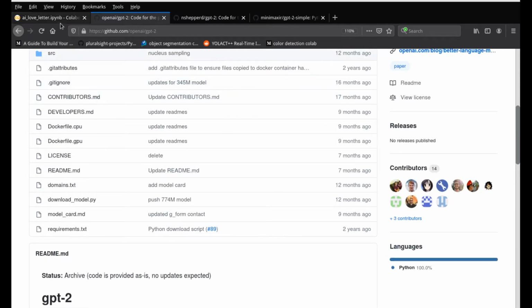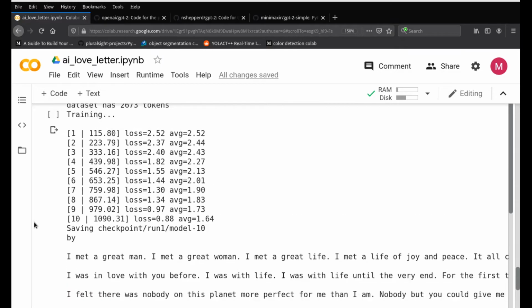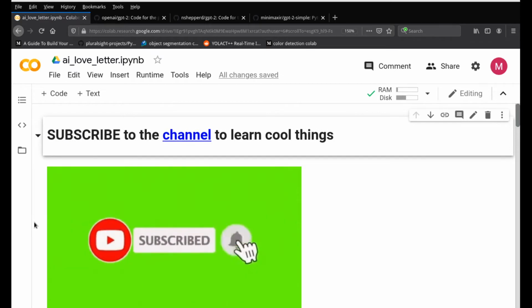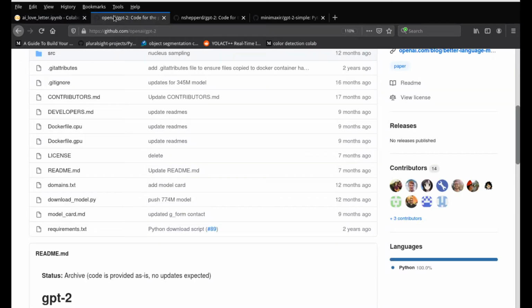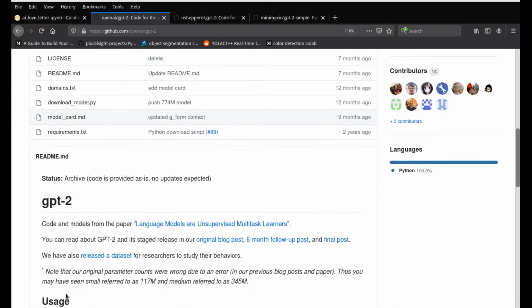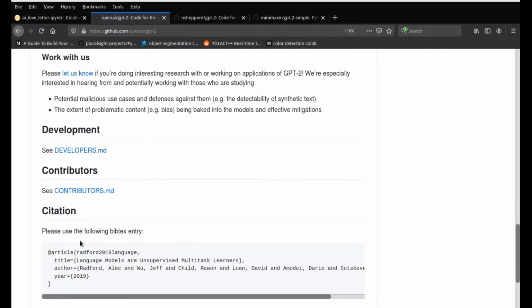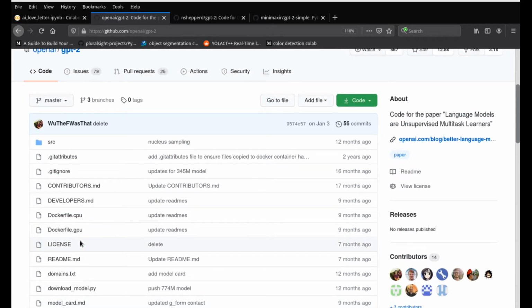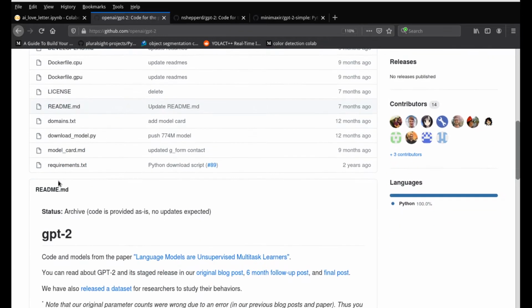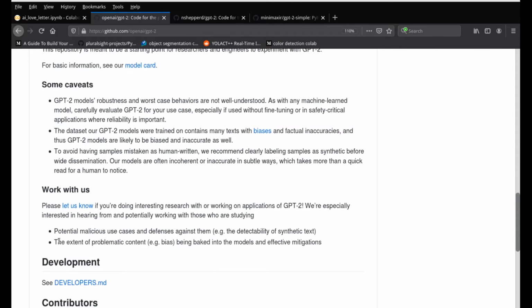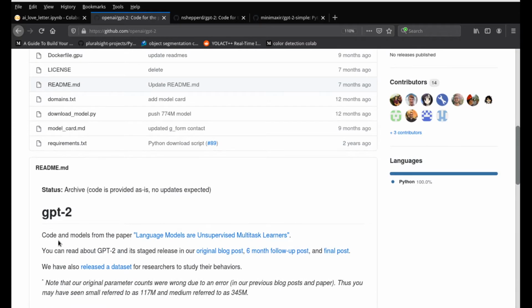So let me explain the genealogy of this code. Like humans have their genealogy, you can say who your father is, who your grandfather is, what family you belong to. So let's go over the genealogy of what we're doing here. The main source is OpenAI's GPT-2 code, which is available on GitHub, but it's not very easy for people like us to understand. It's not something you can readily use, but they do have all the good libraries. The documentation is not fully developed, but at the same time, they do have things that are usable.